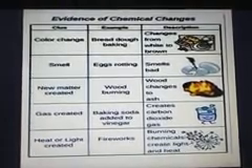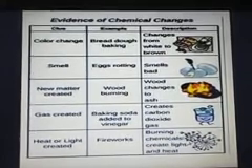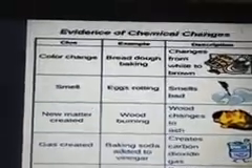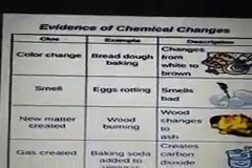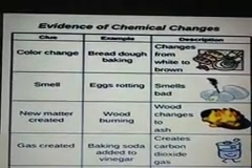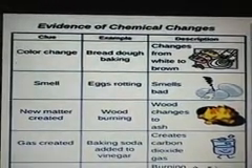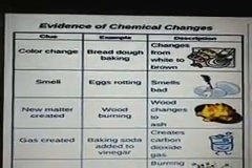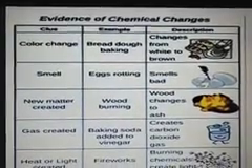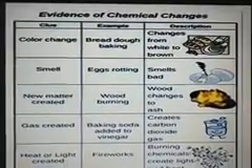Let's understand the evidences of chemical changes, means what takes place in a chemical change. For example, baking of bread dough: color change, taste change. So that is a chemical change. Second, eggs rotting: the smell changes, a very foul, bad smell. So that is also a chemical change. Wood burning: new matter is created, that is ash. So wood changes to ash.